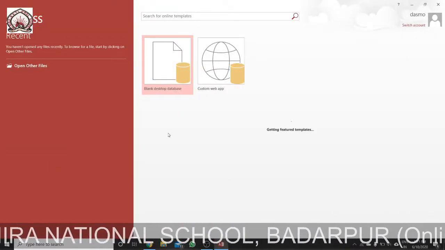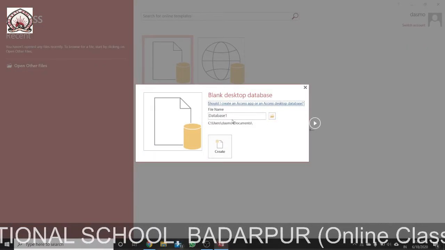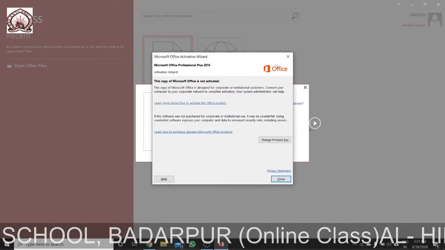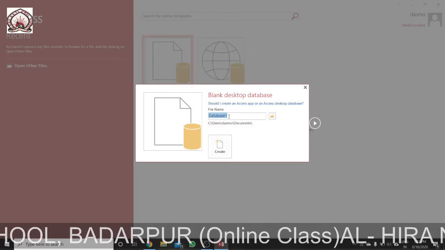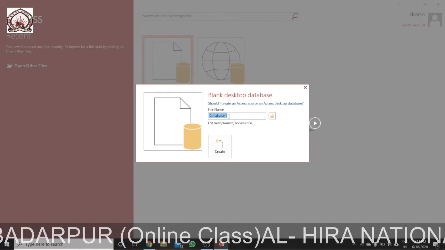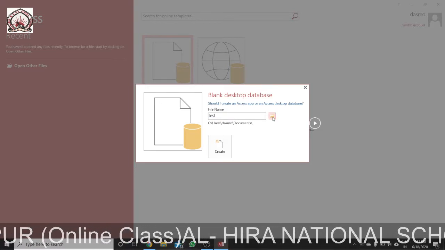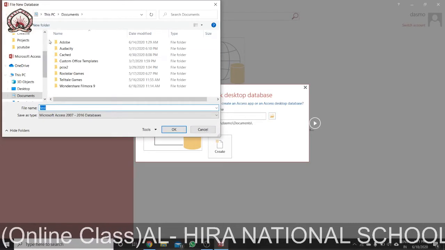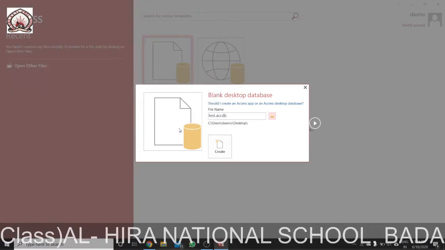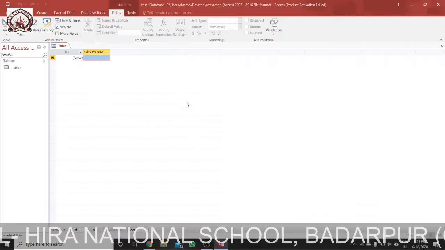So I am just showing you some interfaces. When we create a database, it comes as Database 1, but we can rename or change it. I am taking just an example as test, and I am saving it on the desktop. So I am creating a database. Create. Now let me show you the interfaces.